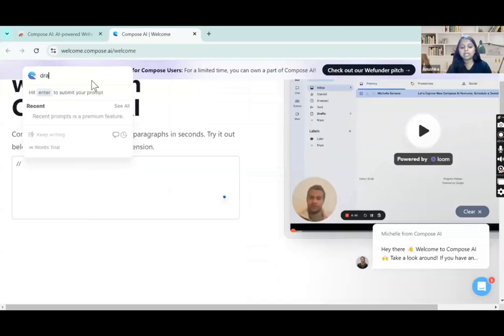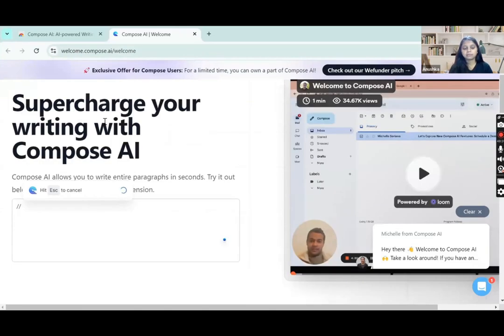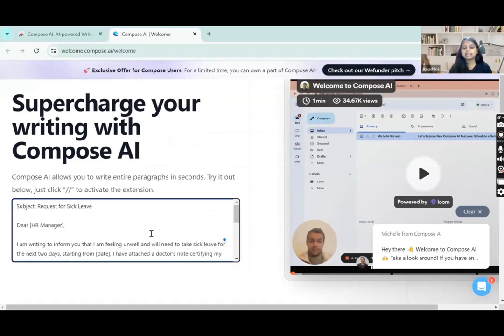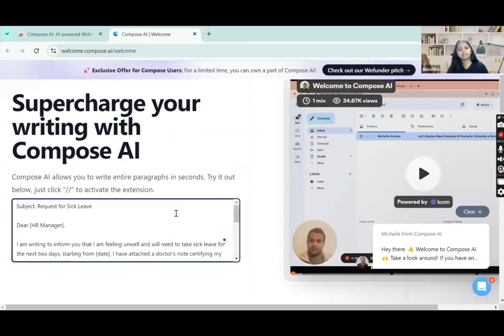Okay, so we'll just write here, draft an email to my HR regarding sick leave for 2 days. Okay. And just press enter. Once we press enter, see, it has written the whole email for us. We just have to do minor changes here and we can just copy and paste it in the mailbox.